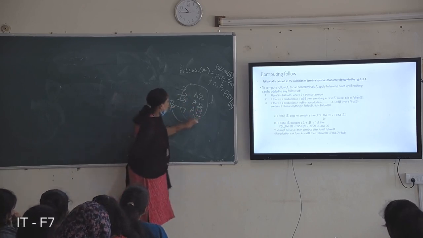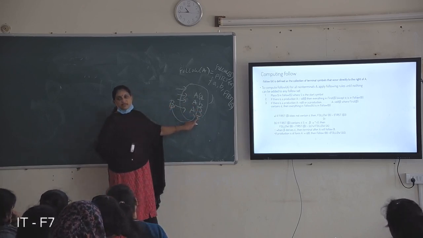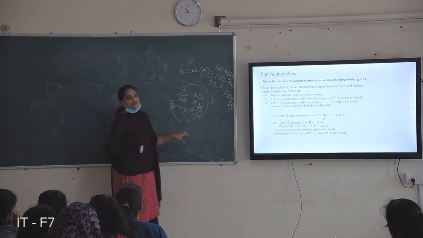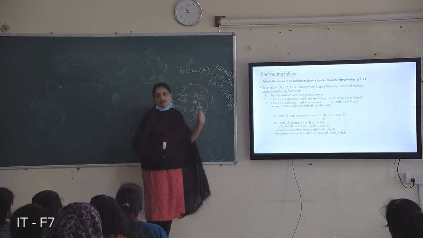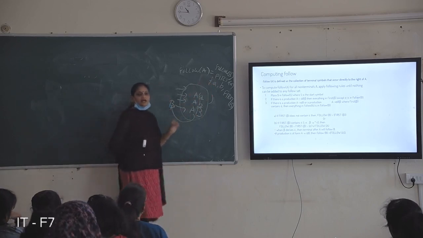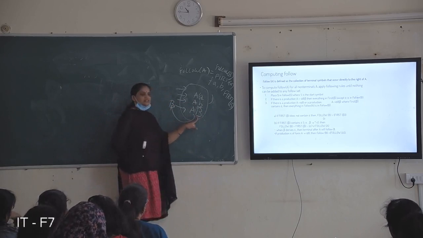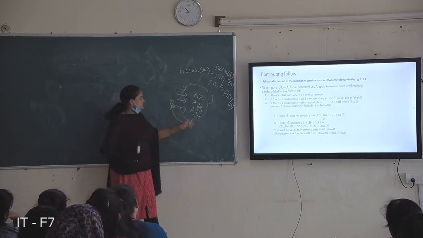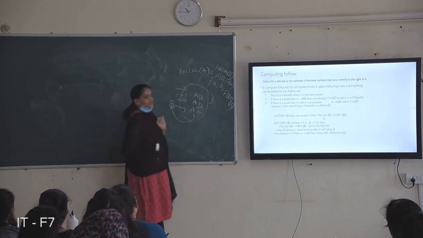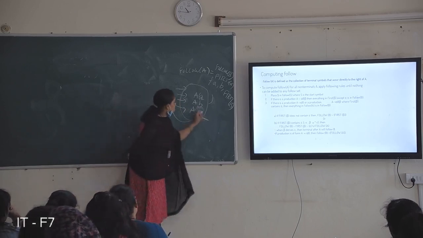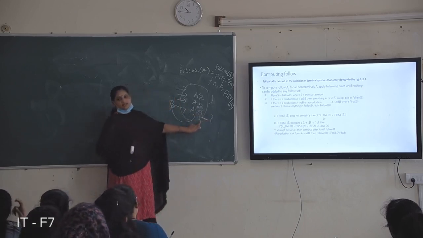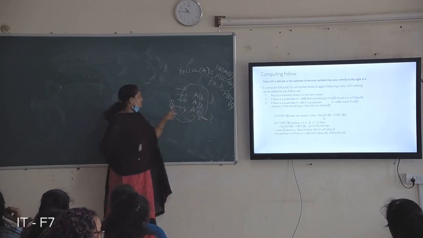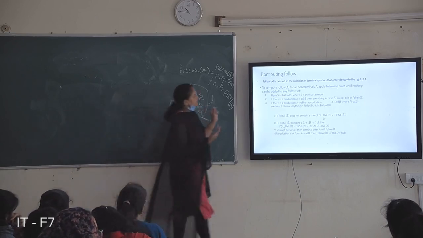Or if first of B, which we add, contains null, then automatically that null is not included in follow. Null is never present in follow, so don't include null. If the first of the symbol contains null, don't include that null into the follow. Just in place of this B, put a null. And if there are remaining symbols, first of those symbols is also considered in follow. If there are no remaining symbols, follow of A becomes follow of B. Okay, these are the rules I explained here.